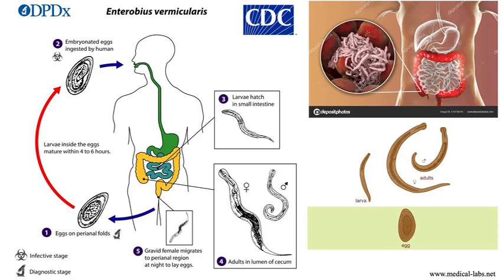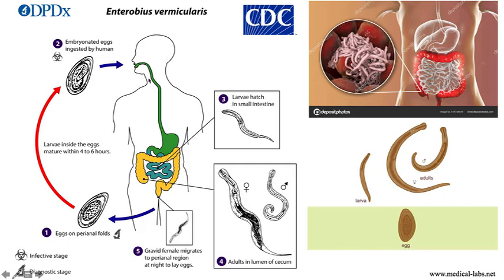So the second one will be the Enterobius vermicularis. For the Enterobius vermicularis, the life cycle is similar to the Ascaris lumbricoides. Okay, we have a larva in the small intestine, and we have male and female. It will form the egg, and this egg will be fertilized outside of the human body. Same thing. And then it will form the embryonated egg, and the human body will ingest the embryonated eggs again.